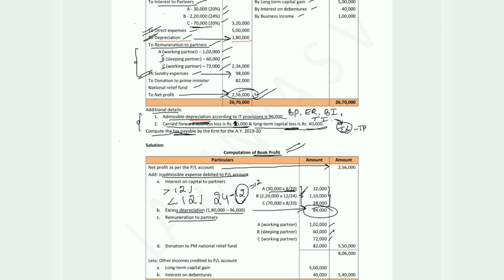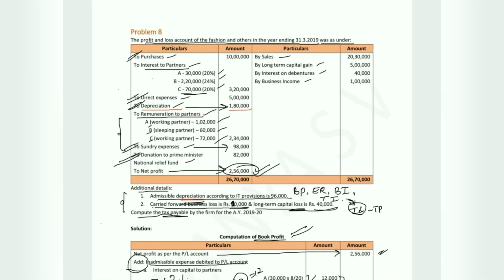So next point we have here is donation. Donation to Prime Minister National Relief Fund. So donation is an inadmissible expense because it is not a regular expense to the firm, and hence we will treat it as inadmissible value. So summing up all these values, we get 5,50,000. So we are adding the value to the net profit, that is 2,56,000 plus 5,50,000, we will get 8,06,000.